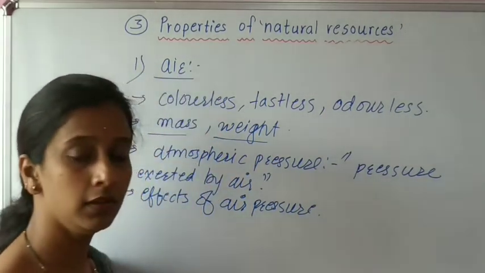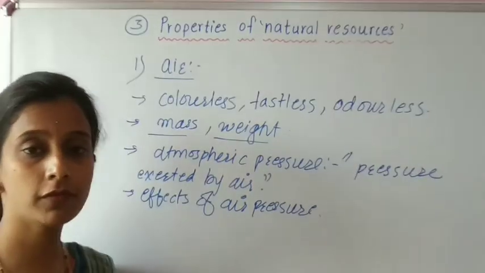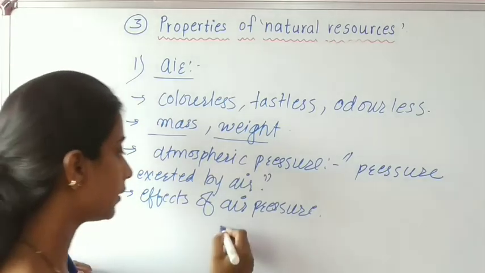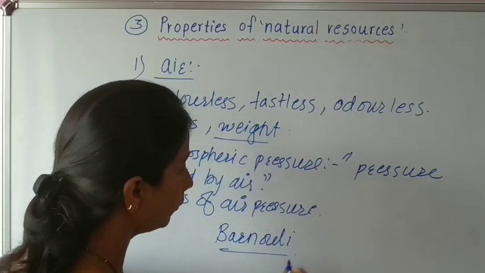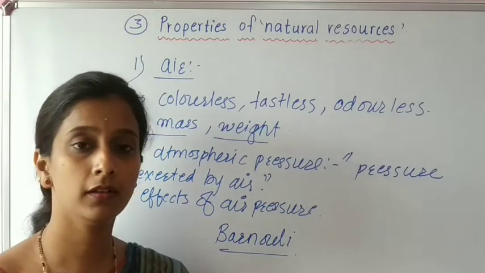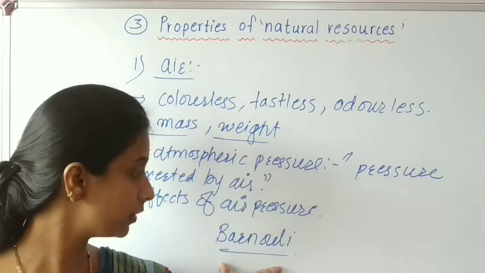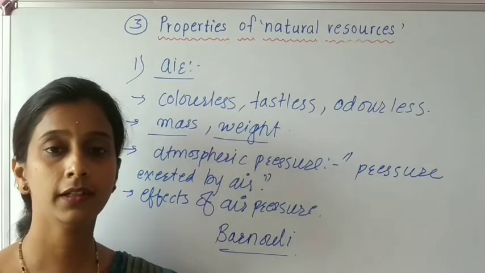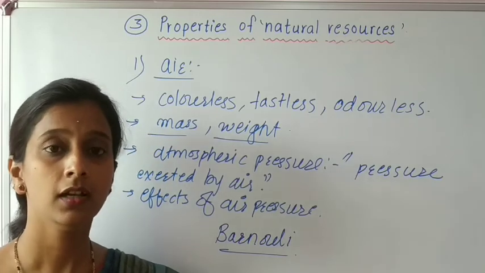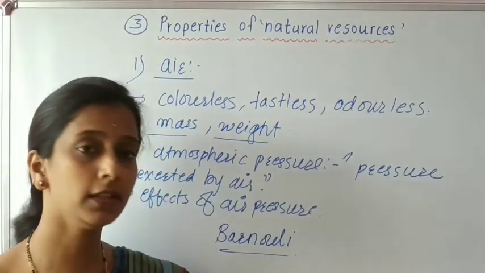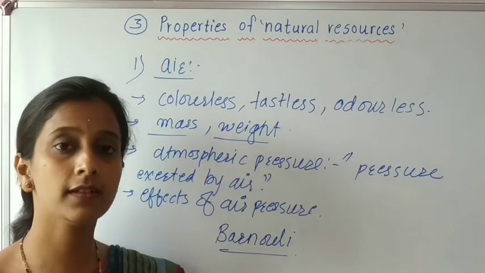Okay students, this effect of air pressure was first invented by the scientist Bernoulli. He invented the principle, and according to Bernoulli's principle, when the velocity of any object increases, at that time air pressure on that object decreases.